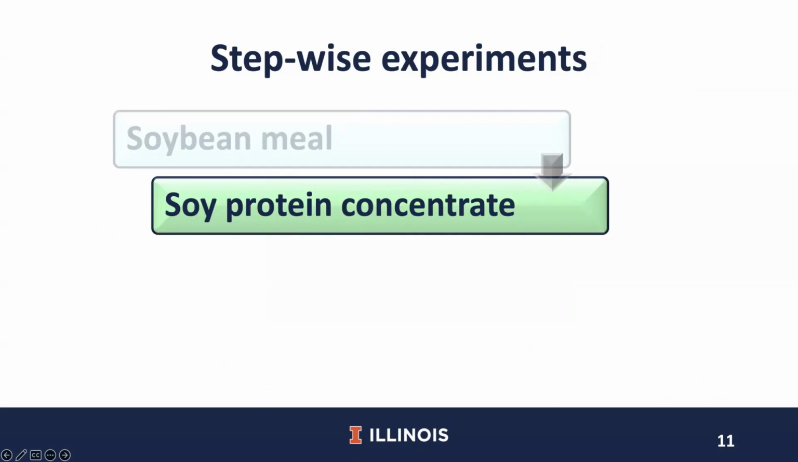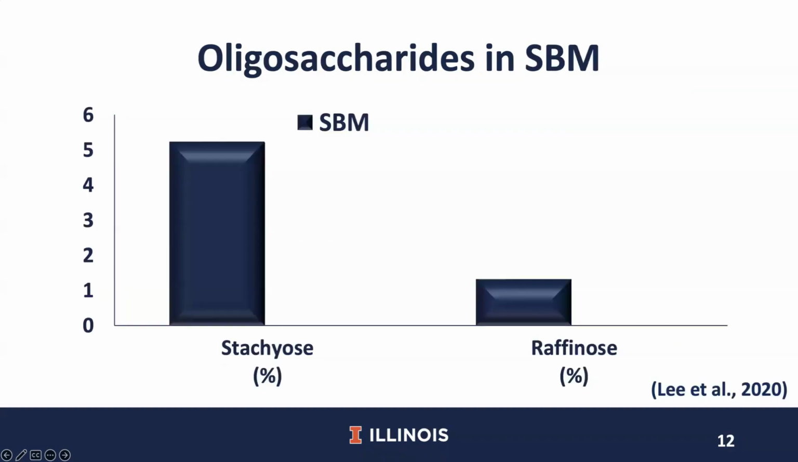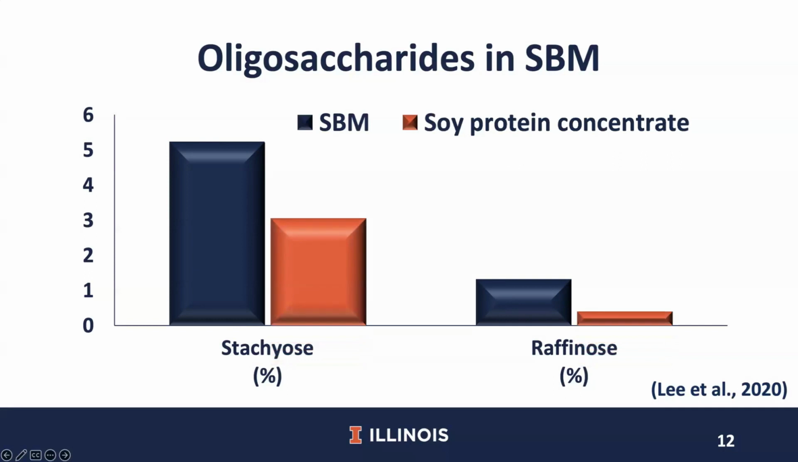To eliminate the effects of oligosaccharides from soybean meal, experiment 2 was conducted with soy protein concentrate, because to produce soy protein concentrate, the low molecular weight sugars are removed by alcohol extraction. Compared with oligosaccharides in soybean meal, the analyzed oligosaccharides in soy protein concentrate were much lower, and the analyzed stachyose and raffinose in soy protein concentrate were approximately 3 and 0.4%, respectively.